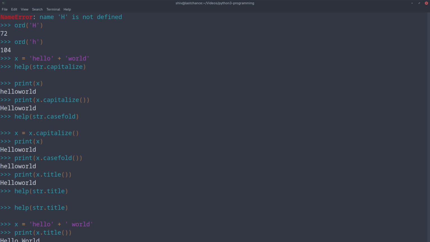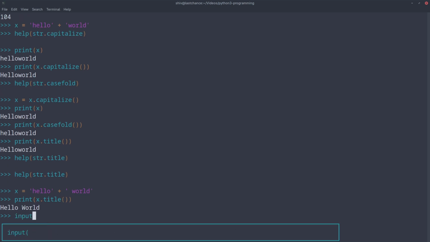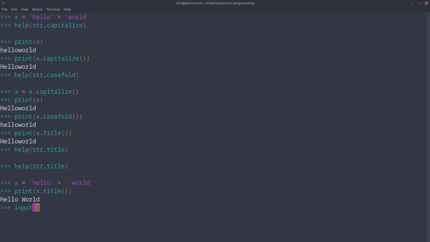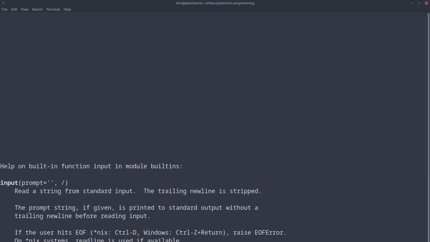Next thing I would like to talk about is input. So input is taken with something like this, input, and before we don't know input yet, so we take help. So what it takes is, this is called prompt. Okay, it is an argument of a function. This input is a function. So prompt is a keyword argument, which is an empty string by default if you don't give it. And followed there is a slash, the trailing newline.